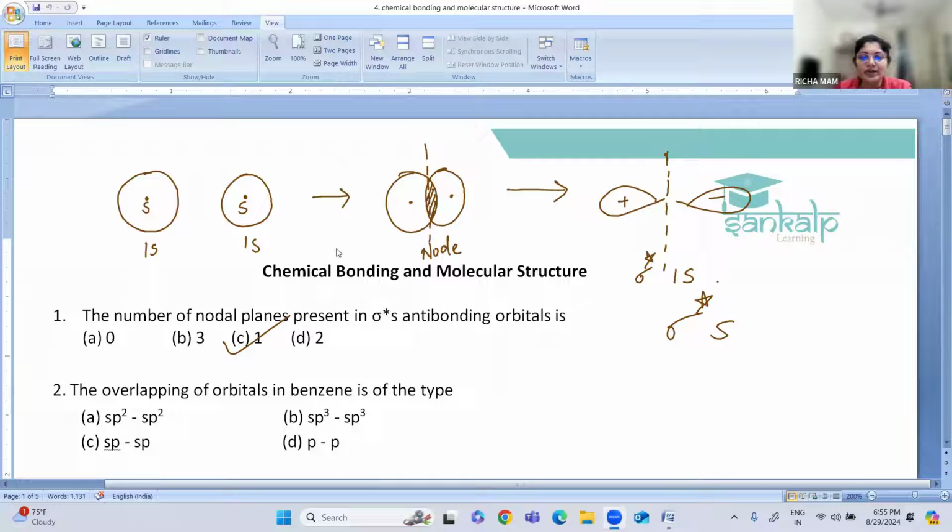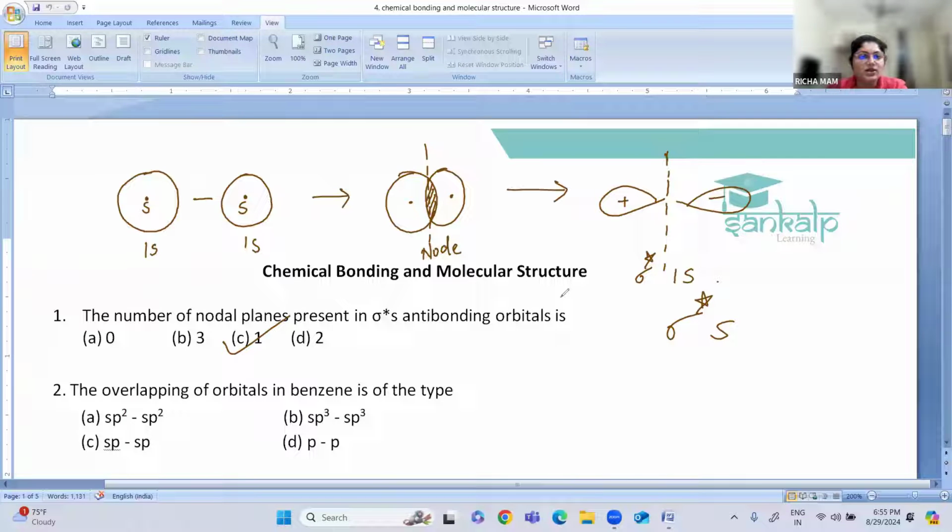So what is a nodal plane? It is a region where the probability of finding the electron is zero. When you are finding the nodal planes in the sigma star s antibonding orbital, antibonding means the energy of this orbital is quite higher, but it is unstable. So that is the sigma star antibonding orbital. How does this overlapping take place? It takes place by subtraction of the two s orbitals. So there is one nodal plane present.